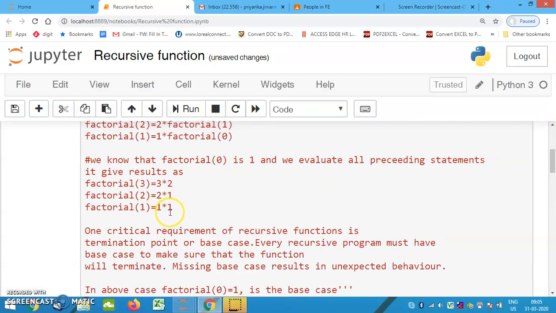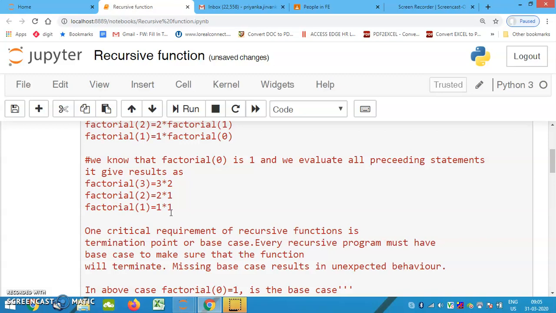The factorial of 0. Whenever I reach factorial of 0 and still I am proceeding, then what will it do? It will try to calculate factorial of 0. Factorial of 0 is equal to 0 into factorial of minus 1, which will give me a result of 0 only. Nothing else. Okay. So I don't want to go for it.